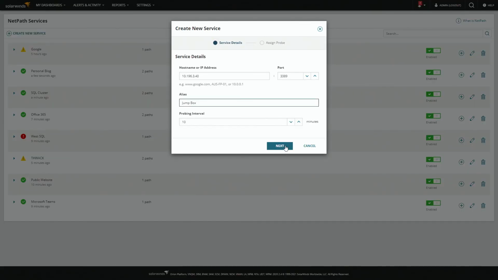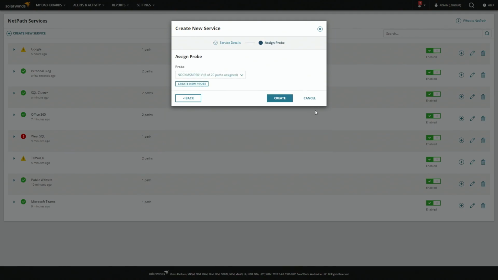So I'm just picking, I know it exists, an IP address, and it doesn't have a DNS name, so forgive me for that, and port 3389. Pretty sure I have that right? Yeah, that's RDP, I believe. Or maybe it's 58 something, I don't know. We'll figure it out. The whole idea is we want to check this out. And once I assign it, you'll probably only have this first one, which is your Orion server, which is fine.